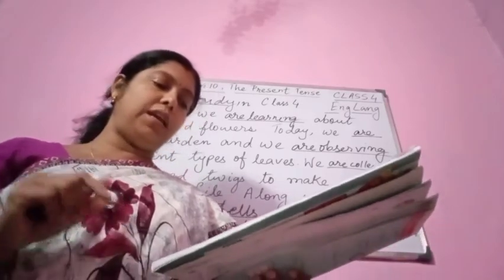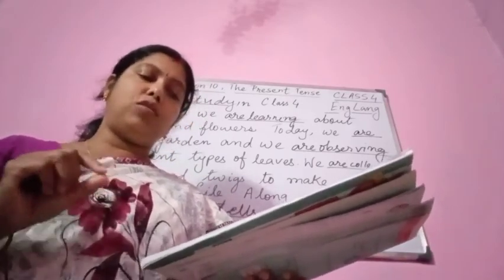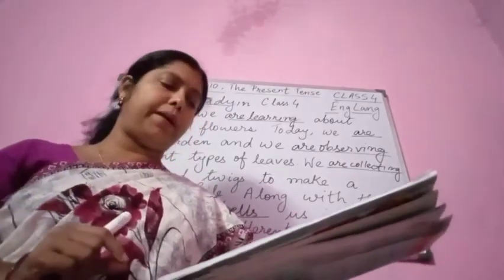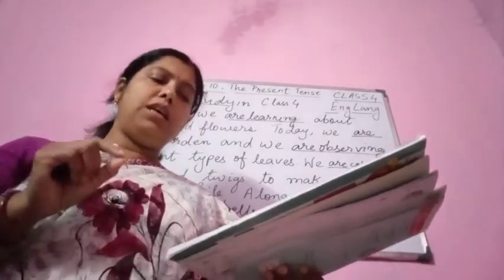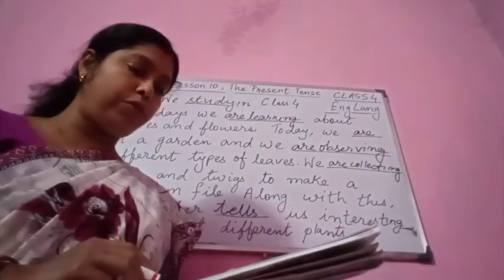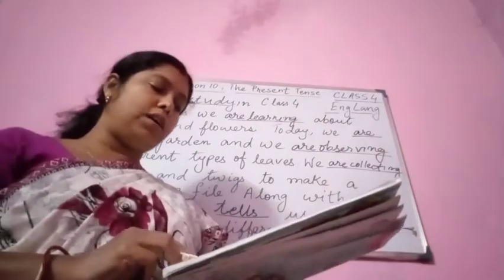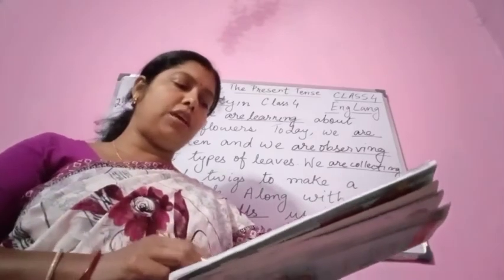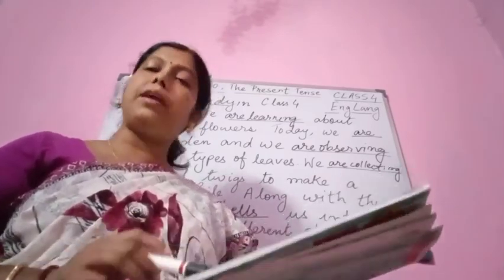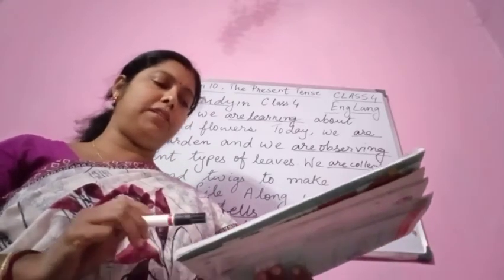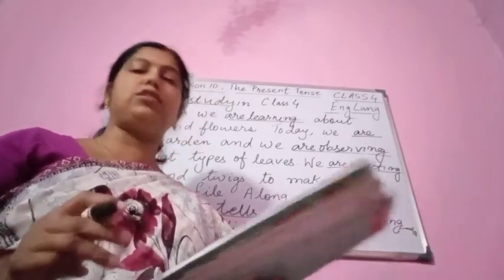Number 3: Lisa not play badminton, she go to the beach. So you write down, Lisa isn't playing badminton, or Lisa is not playing badminton. She is going to the beach. Once again, number 2 and number 3: Diego and Matteo are not swimming, or aren't swimming. They are playing football. Number 3: Lisa isn't playing badminton, or Lisa is not playing badminton. She is going to the beach.